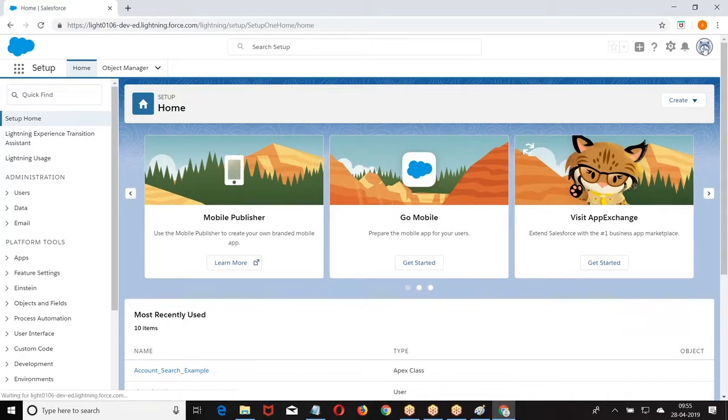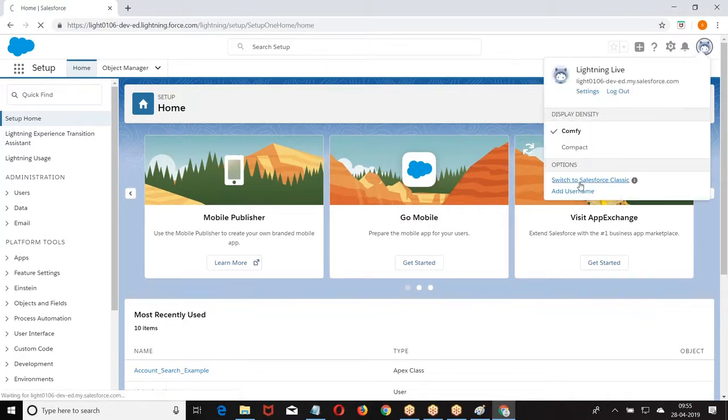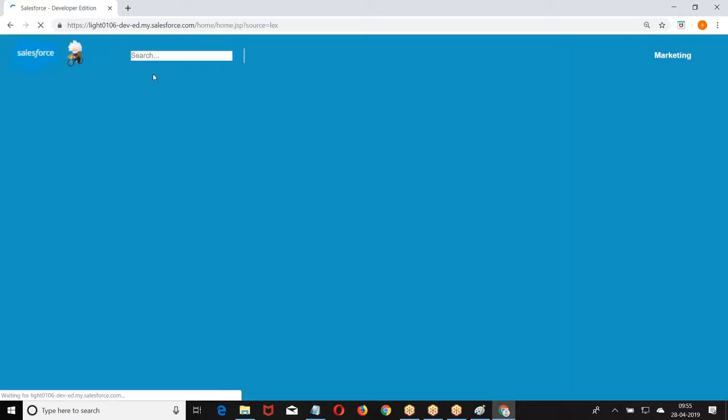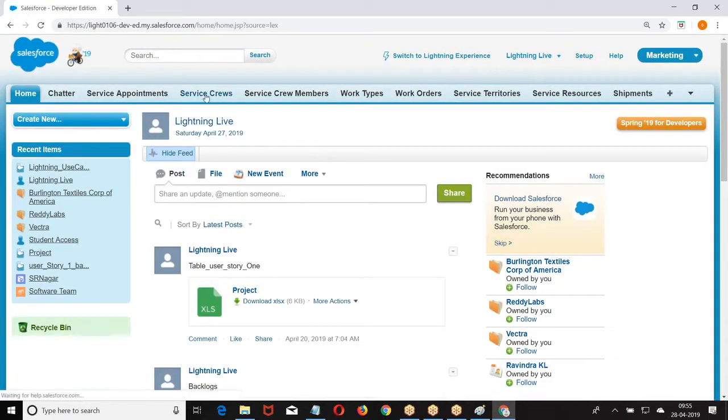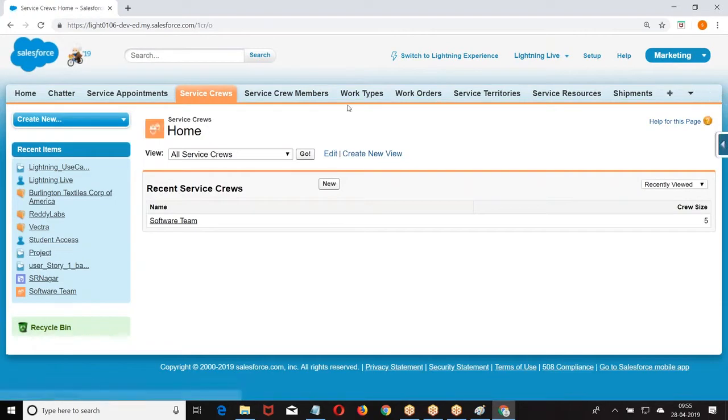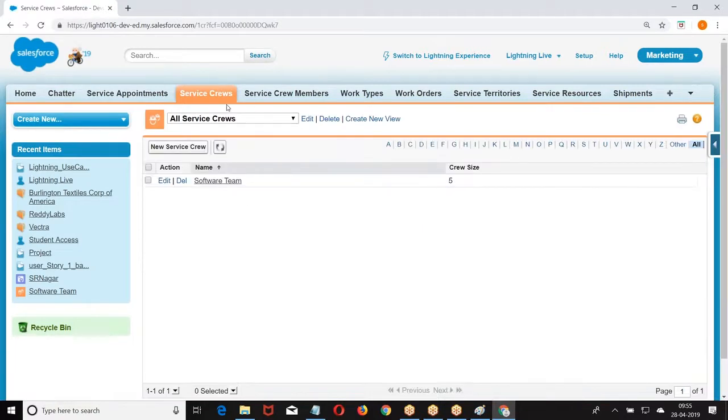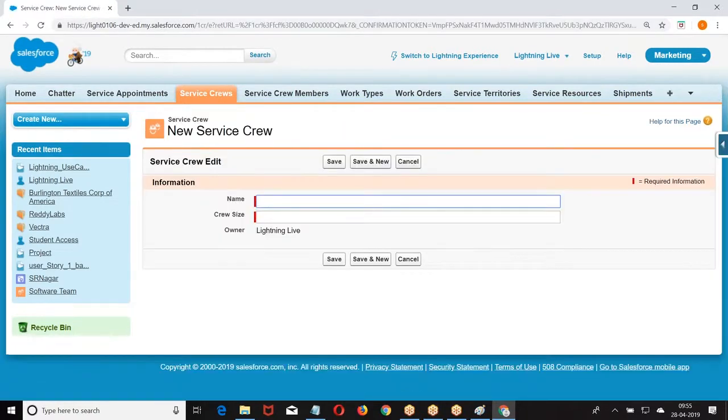Generally, when you go to any classic application, in the UI, what do you find? You find tabs. We have home page, list view, edit page, detail page. Am I right? If you open any of the objects in the classic, what are the views you are going to find? A tab, home page, list view, edit page, detail page. This is the UI of an object in the classic.